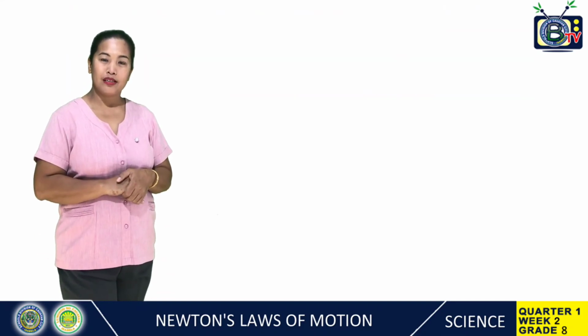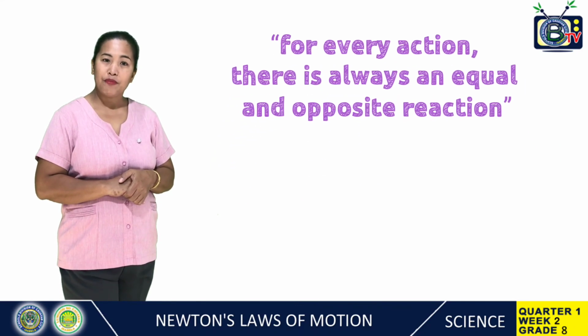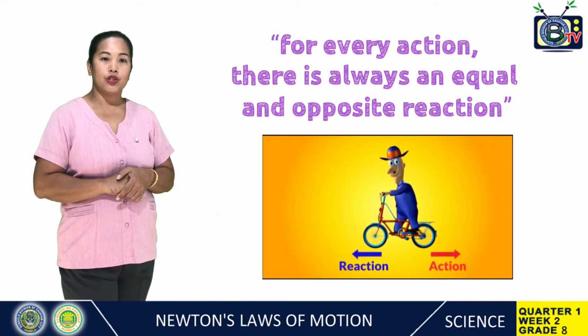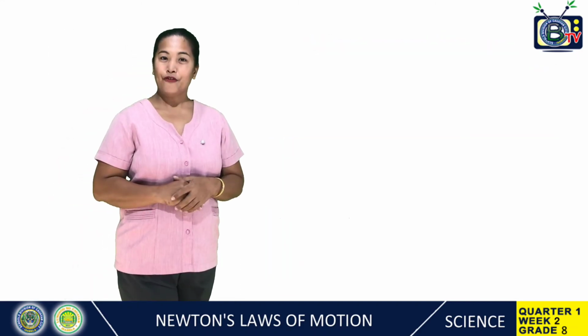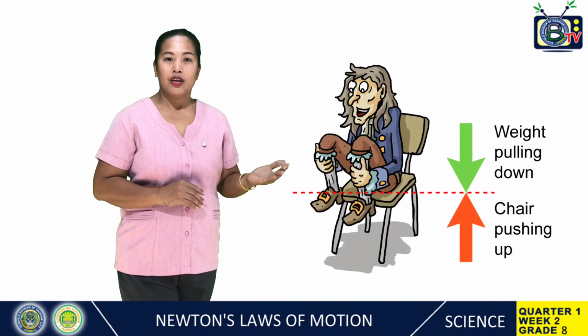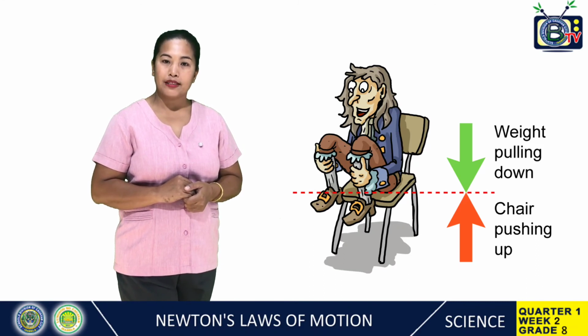What does the third law say? This law states that for every action, there is always an equal and opposite reaction. What does it mean? This law tells us that the force exerted on any object is always exerted back by an equal magnitude of force but in the opposite direction. For example, according to Newton, whenever objects A and B interact with each other, they exert forces upon each other. When you sit in your chairs, your body exerts a downward force on the chair, and the chair exerts an upward force on your body.